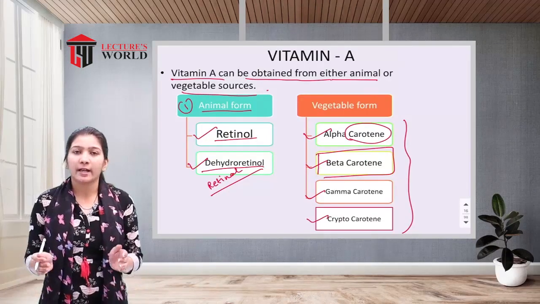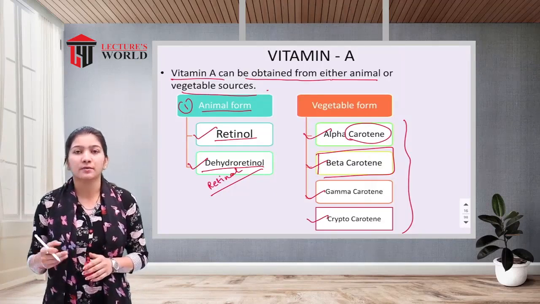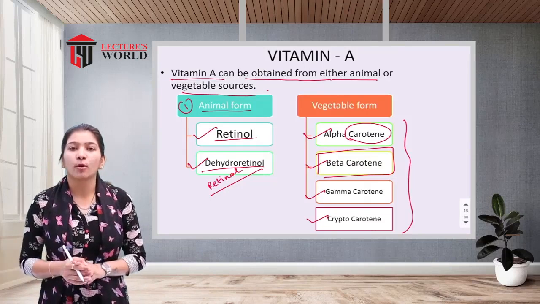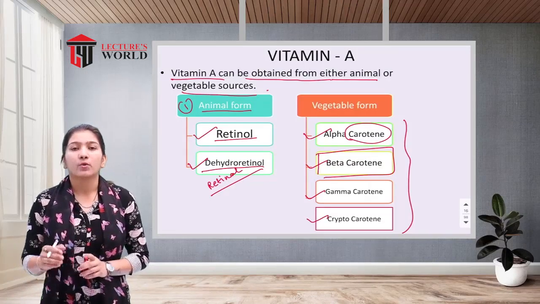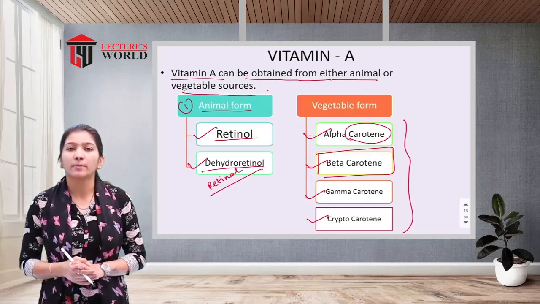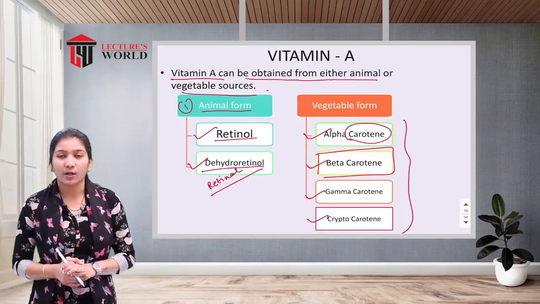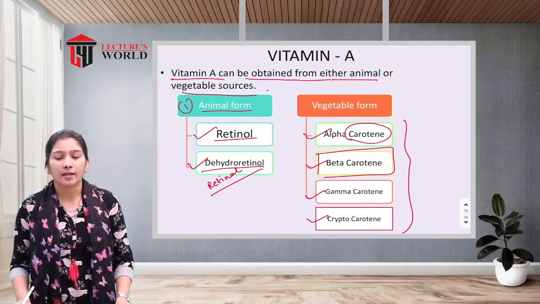So we get vitamin A from two sources, animal and plant source. From the animal source we get two forms, retinol and dihydroretinol, and from the vegetable source we get four types, that is alpha carotene, beta carotene, gamma carotene and cryptocarotene.